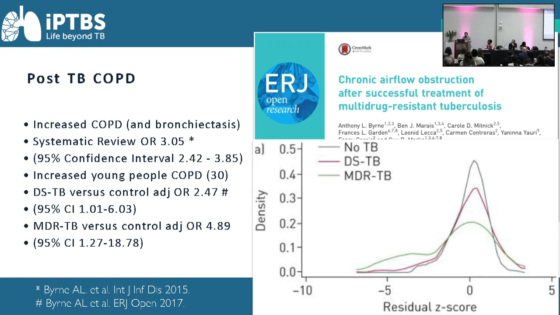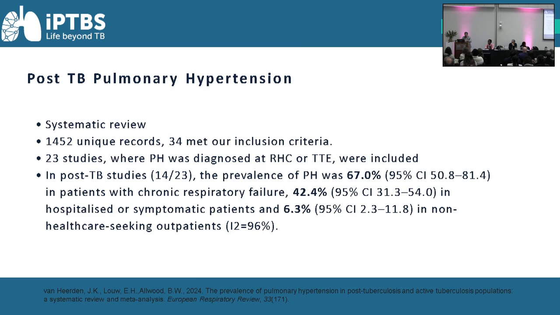In our study in Peru, we looked at drug susceptible and MDR-TB, and importantly compared that to healthy controls from the same population. And we did that DAG that Camilla was talking about, adjusting for air pollution, smoking, and also allergy and other important cofactors, and still found those significant associations in a young population.